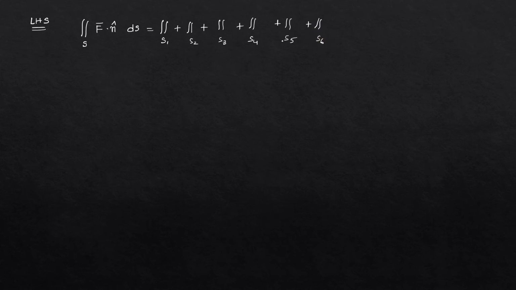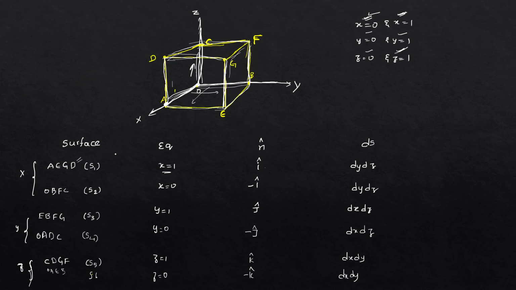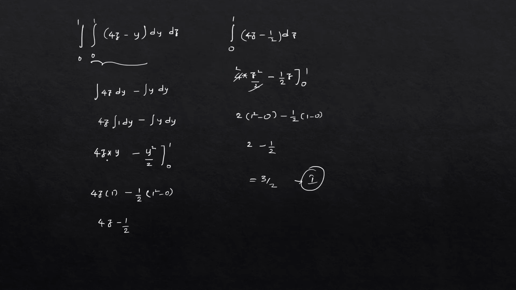Since it is a 3D figure, it has 6 different faces. That means 6 different planes. Now, consider the double integral over S1. What is S1 here? S1 means whatever we already wrote here, right? AEZD.